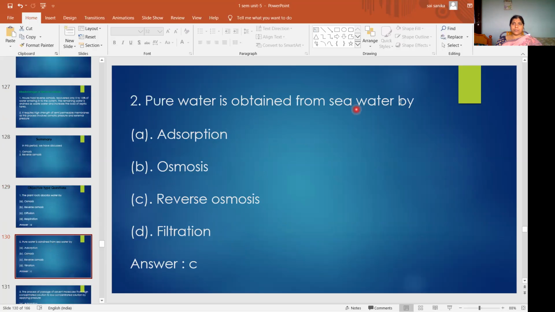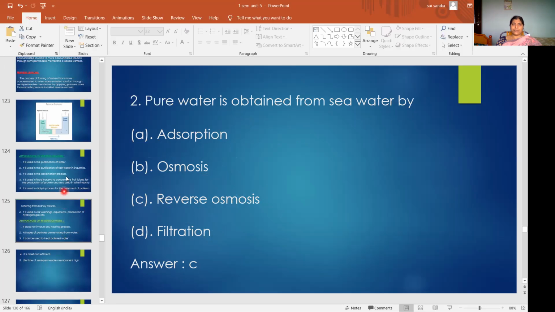Pure water is obtained from seawater by, just now I have shown the diagram, no? So how are we getting pure water from seawater? Either by absorption, osmosis, reverse osmosis, or filtration. Not absorption, not osmosis, not filtration. So what is reverse osmosis? I have shown the figure here, no?